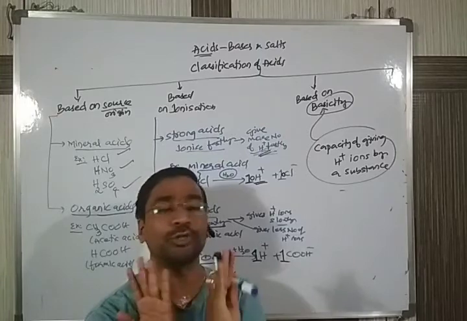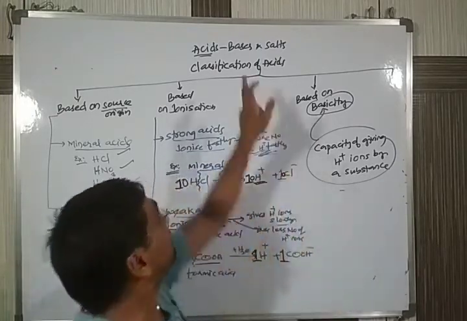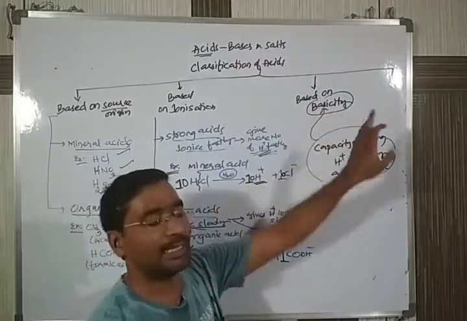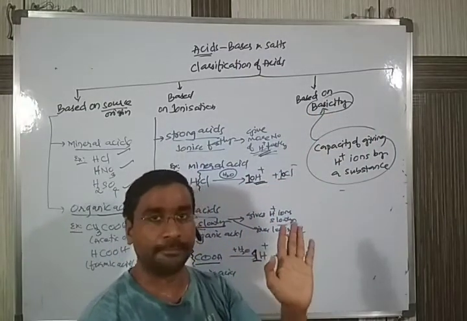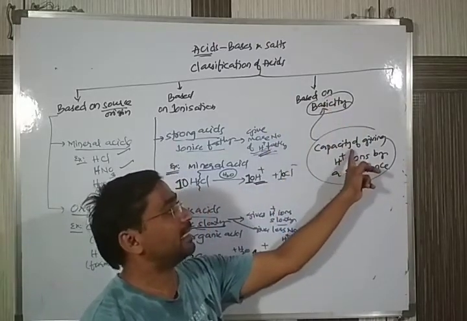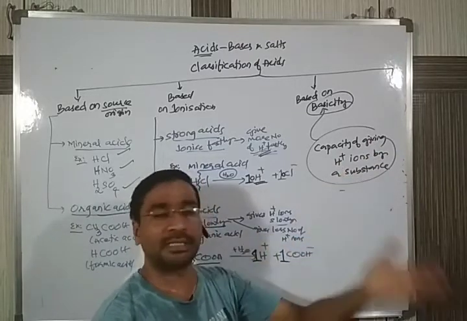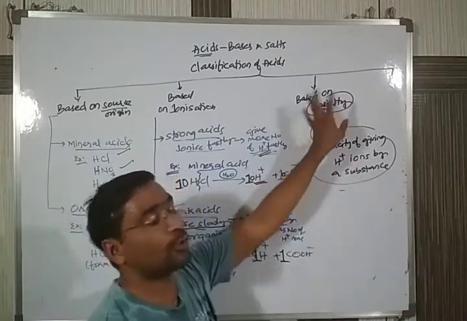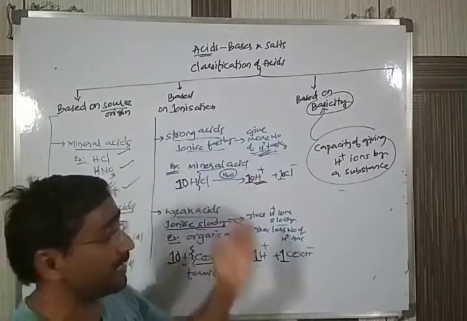Basicity and base are not the same. Children, remember there is a difference between base and basicity. The terms look similar, but both are not the same. The meaning of basicity is the capacity of any substance to give H plus ions.